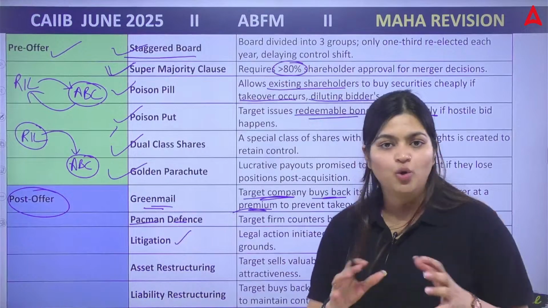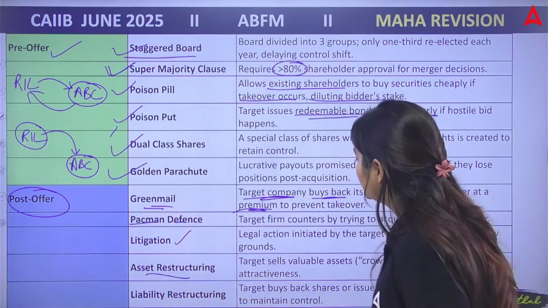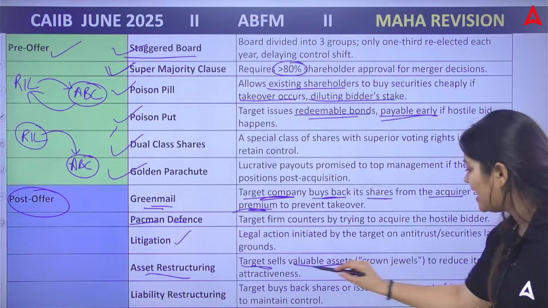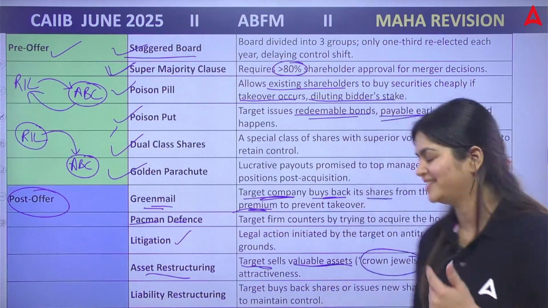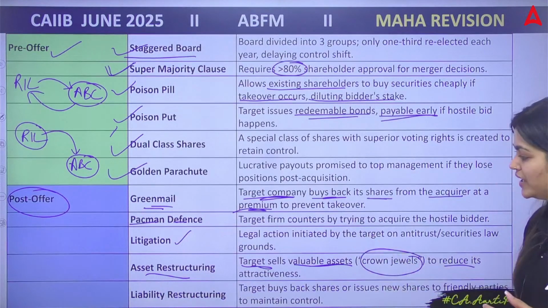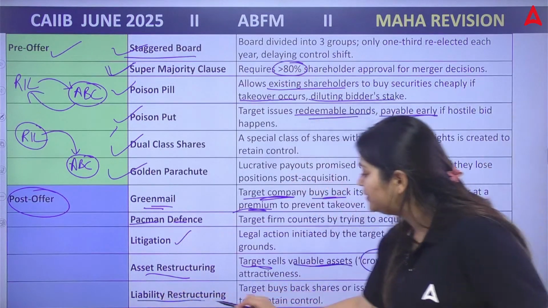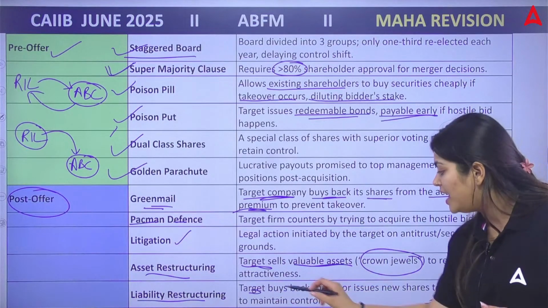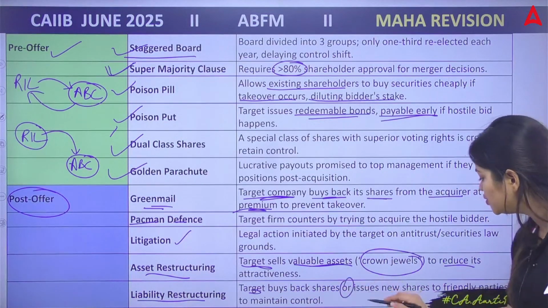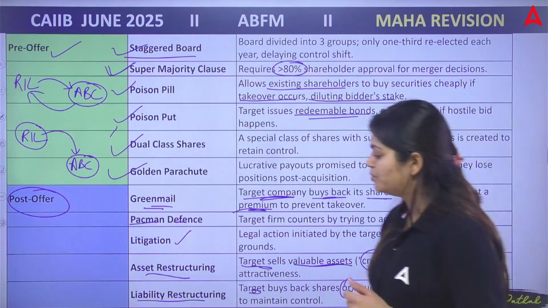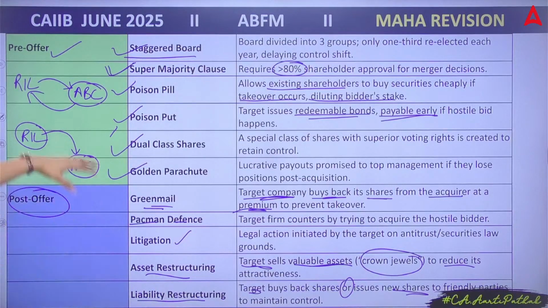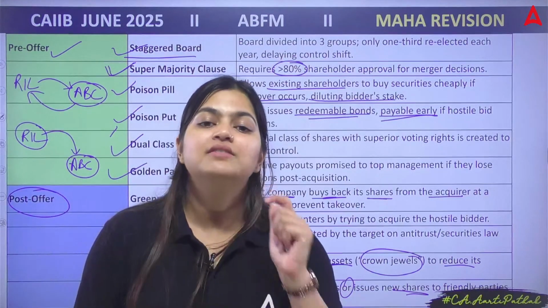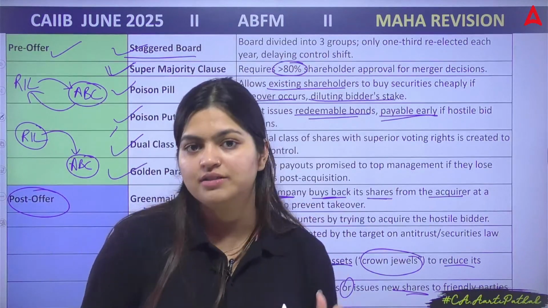Then you can use the quote. Yes. Then asset restructuring. Now you can sell valuable assets like crown jewels. In yesterday's session also, we solved one question based on this, to reduce its attractiveness. Then you have liability restructuring, where the target buys back shares or issues new shares to friendly parties to maintain control. This is liability restructuring, and these are the pre-offer and post-offer defenses which you can use on the anti-takeover side.